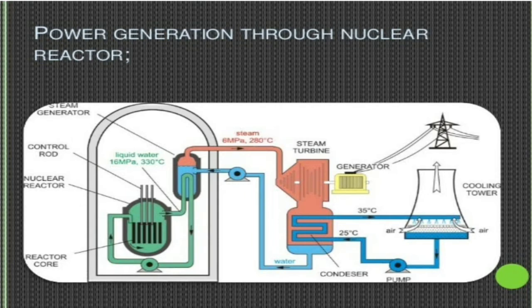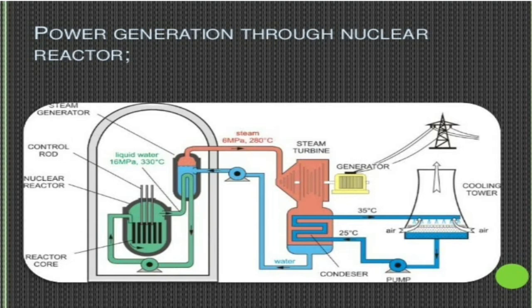When this water is passed through the reactor core, it absorbs energy and gets heated. That water at high temperature is allowed to pass through a heat exchanger. In the heat exchanger, this water is passed through a pipe, and in the exchanger we have normal water.